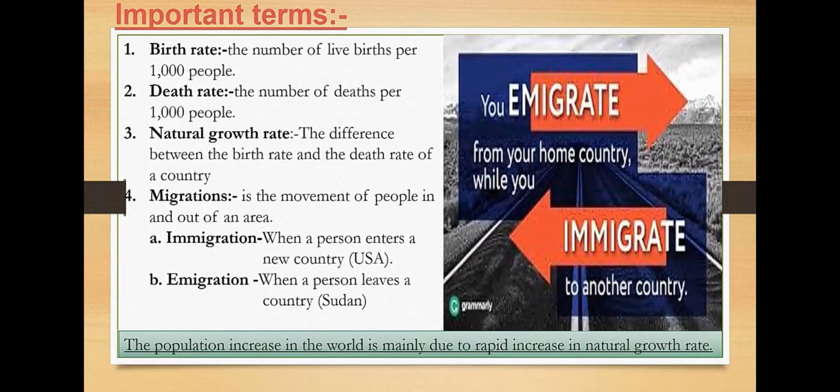And what is meant by immigration and emigration? Immigration means when a person enters a new country, he is called an immigrant. If the person leaves a particular country, he is called an emigrant. Right? Immigration, emigration. For example, if I am an Indian going to the USA, I am an immigrant to that country, and I am an emigrant from India. So immigration means entering a new country. Emigration means leaving our own country.